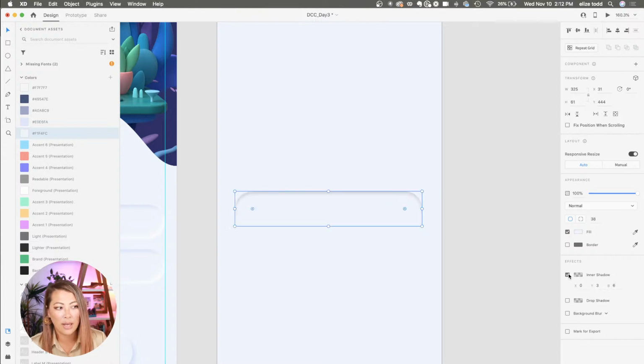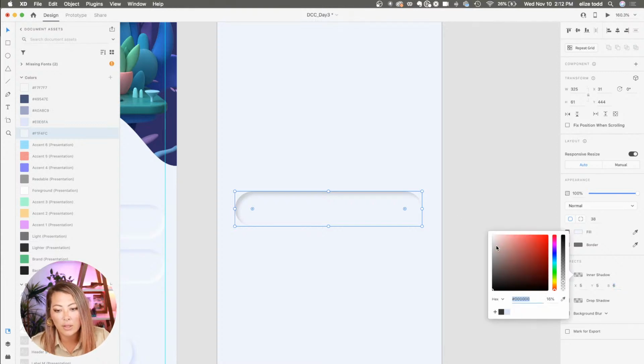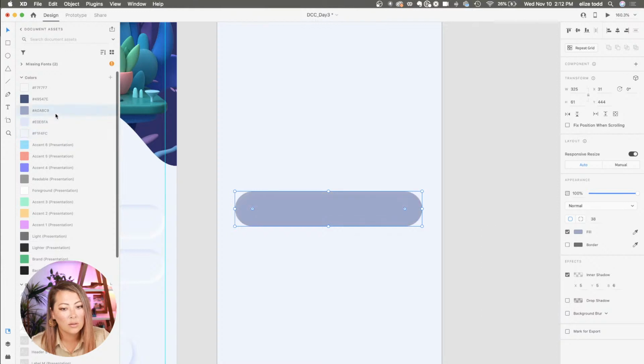Inner shadow. From here, I am going to put in 5 X, 5 Y, and I can leave the blur at 6 or 5. And from here, I am going to make it white. No. Let's actually make this a little darker bluish. Okay.